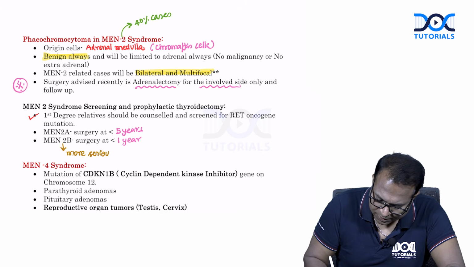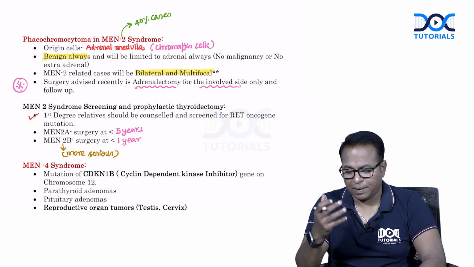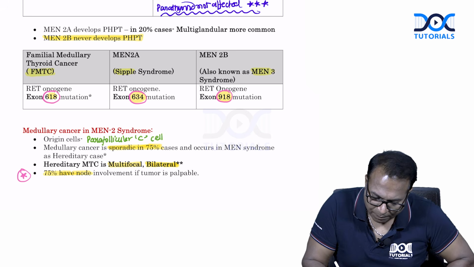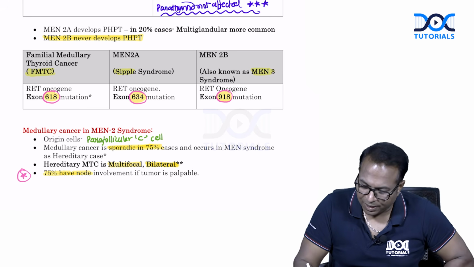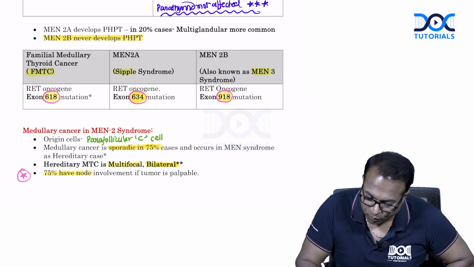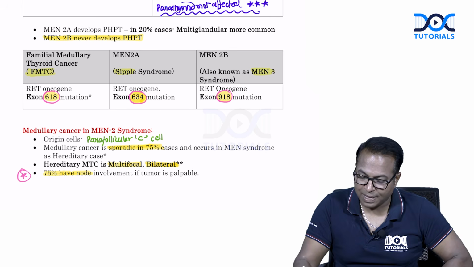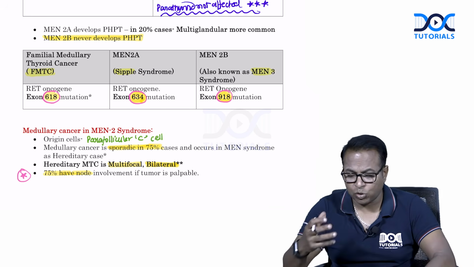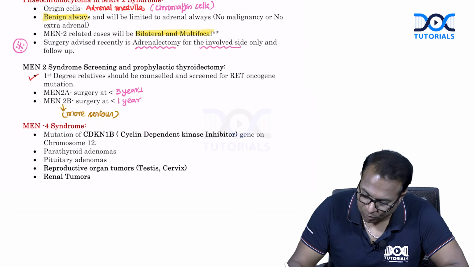I used to remember it because for MEN2A the mutation is 634. It's a small number, so it is less serious. This is 918, the bigger number, which is MEN2B. Therefore, it is more serious. Therefore, advise surgery within 1 year.